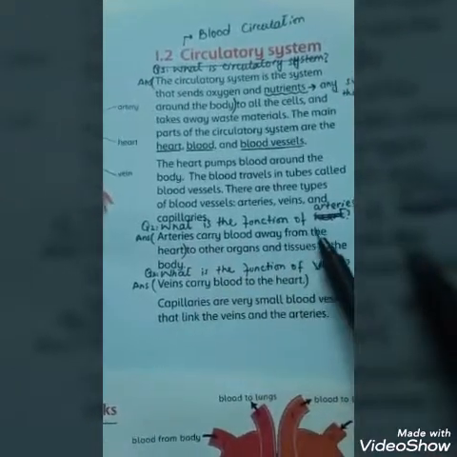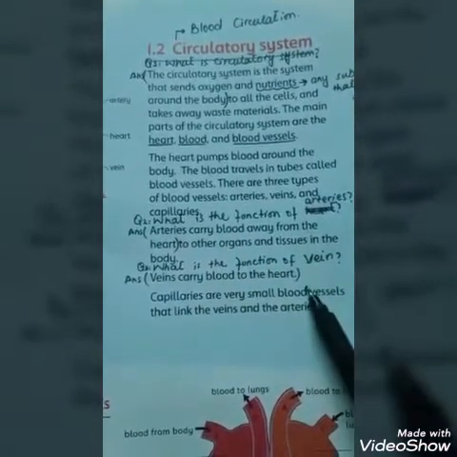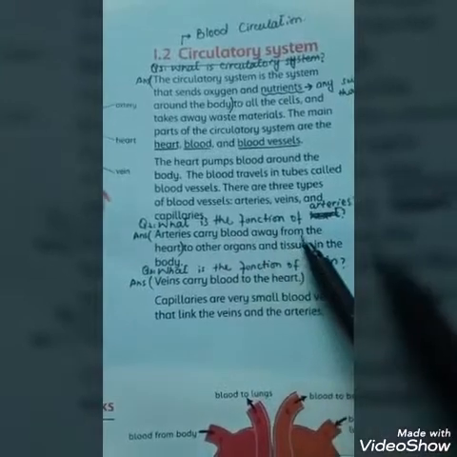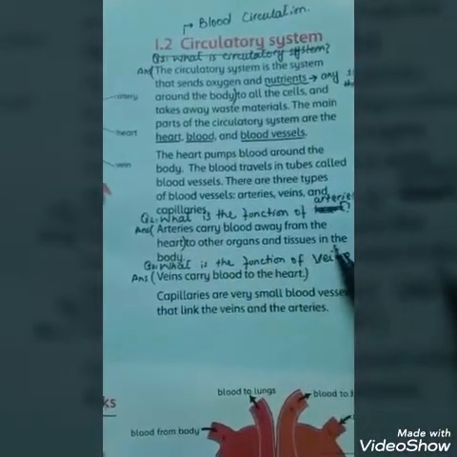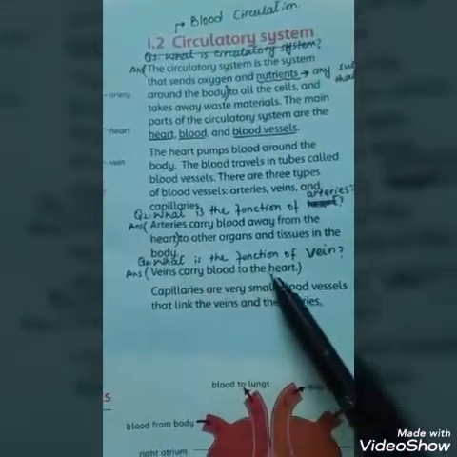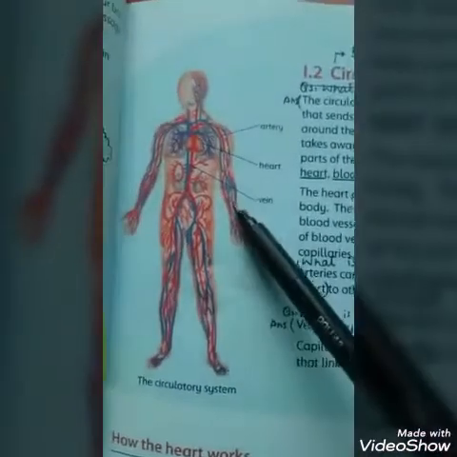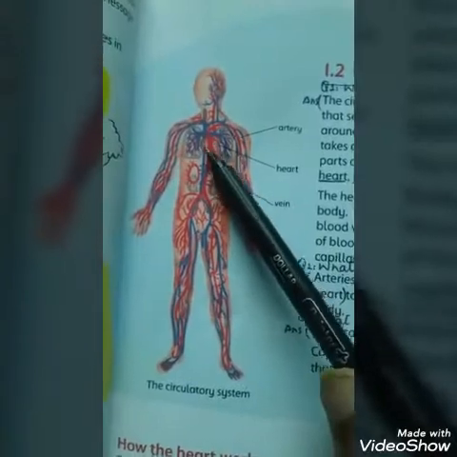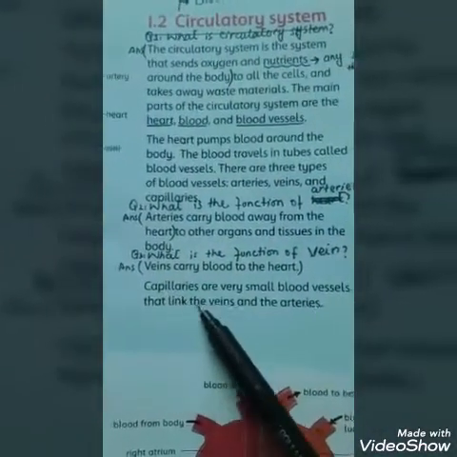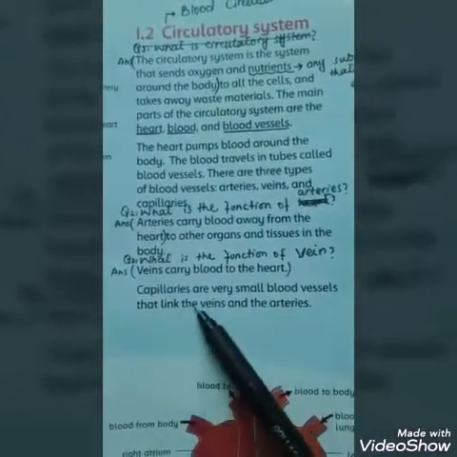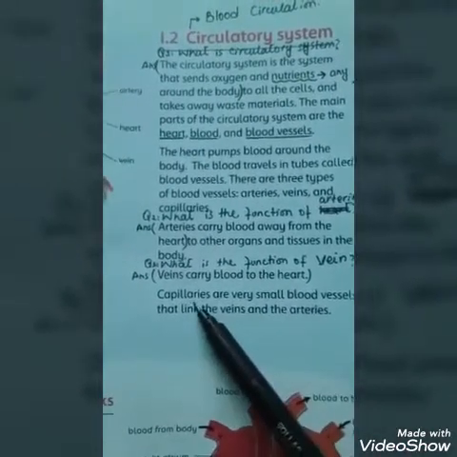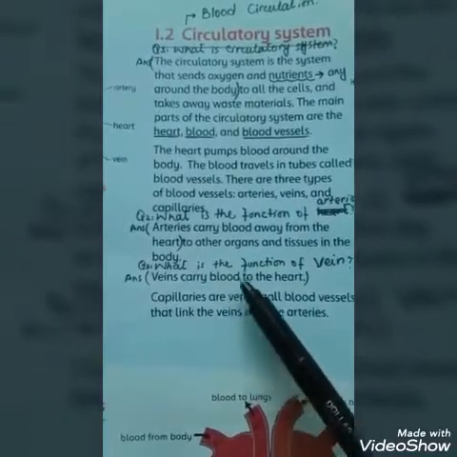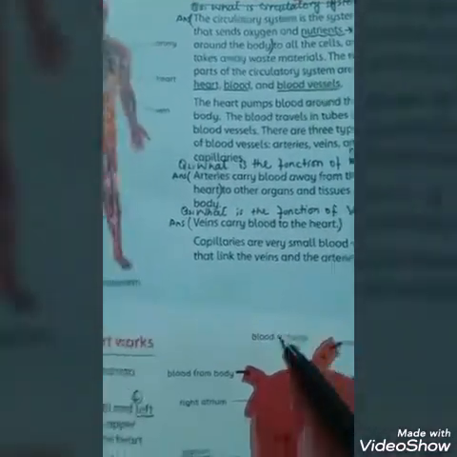Now discuss here the functions of arteries and veins. Arteries carry blood away from the heart towards the organs and tissues. Veins carry blood to the heart. Capillaries are very small blood vessels that link between the veins and arteries. Capillaries are small blood vessels that are present between the veins and arteries.